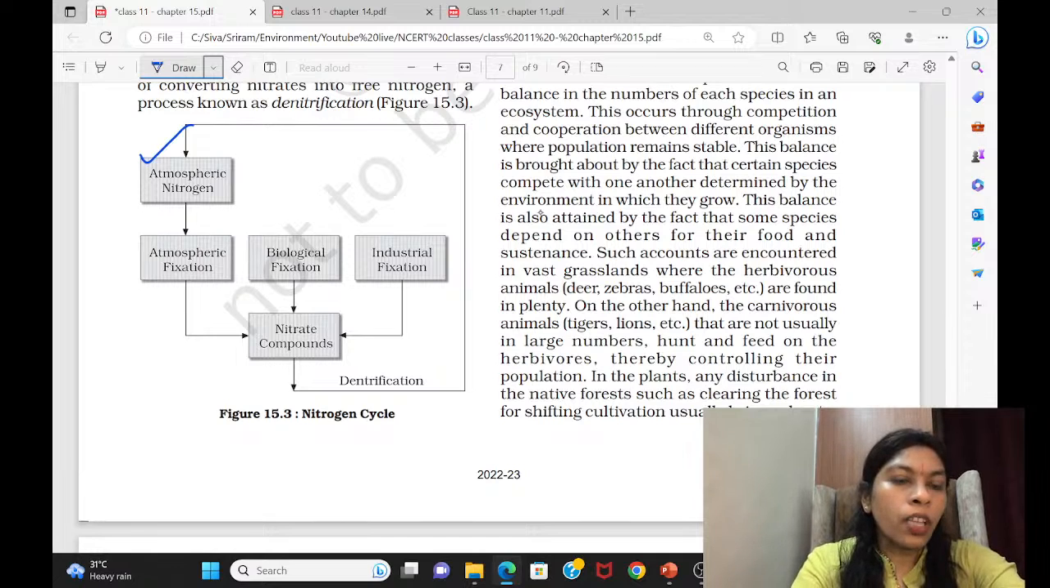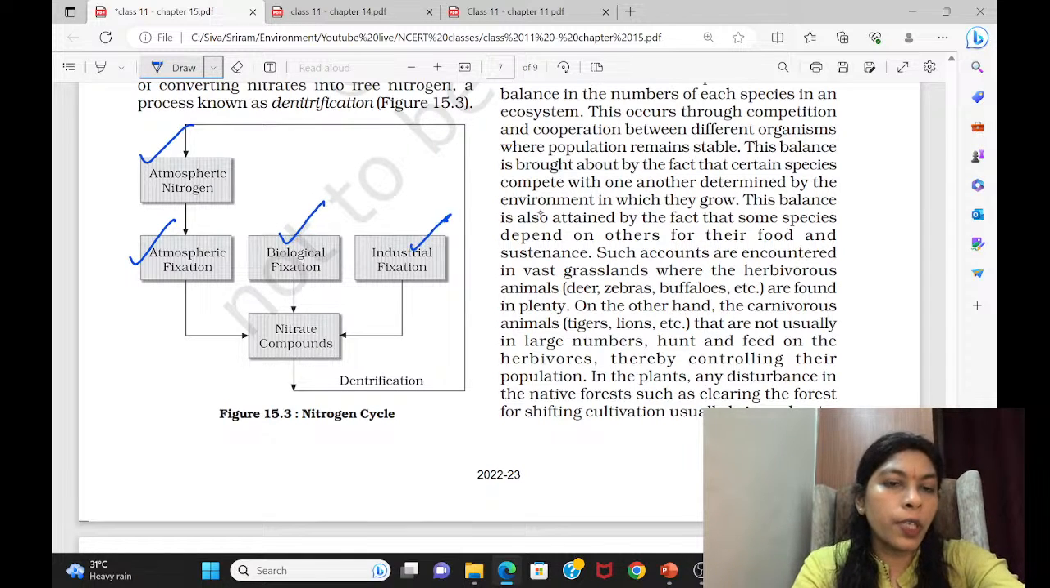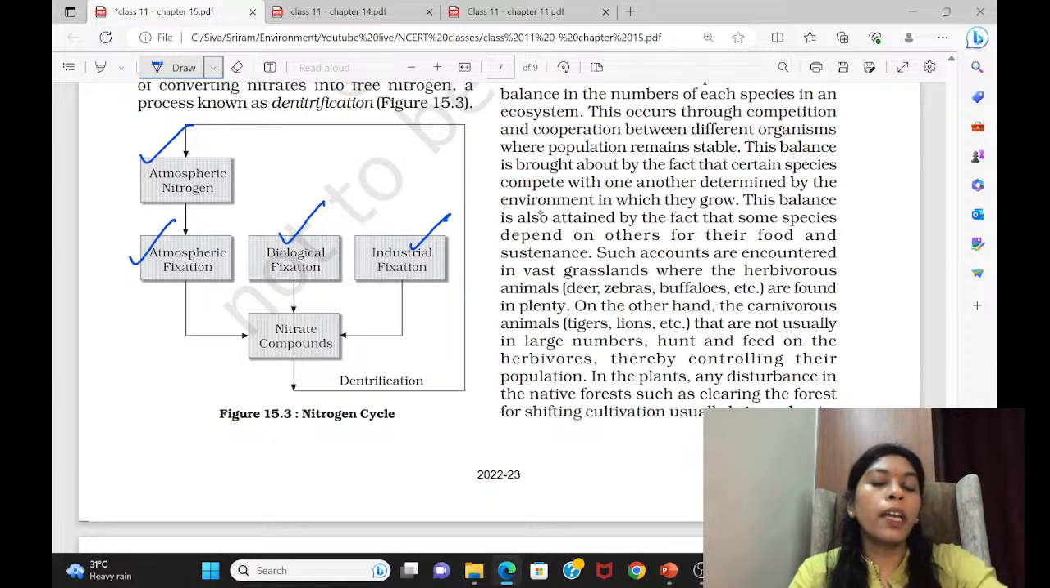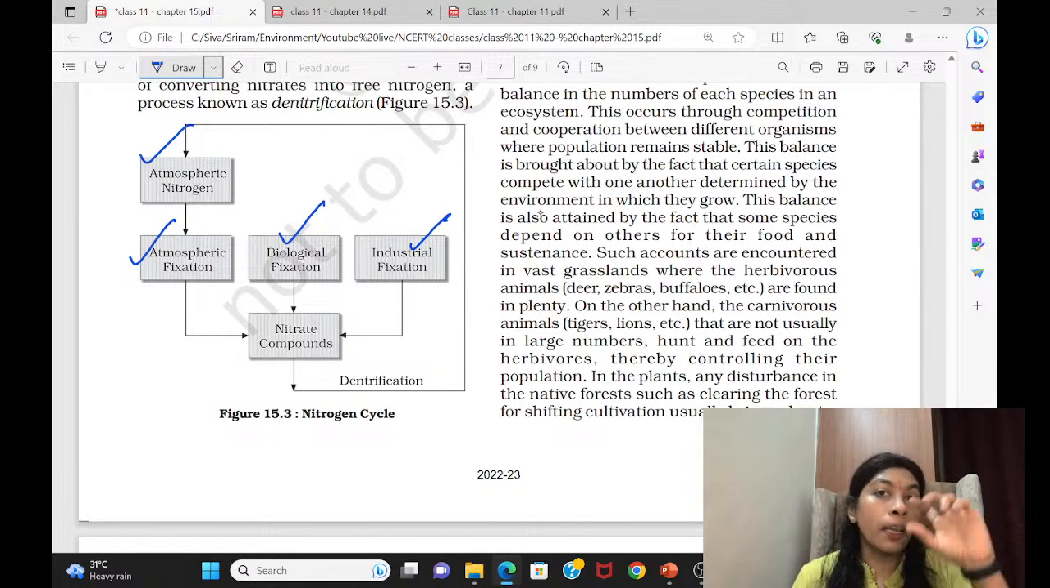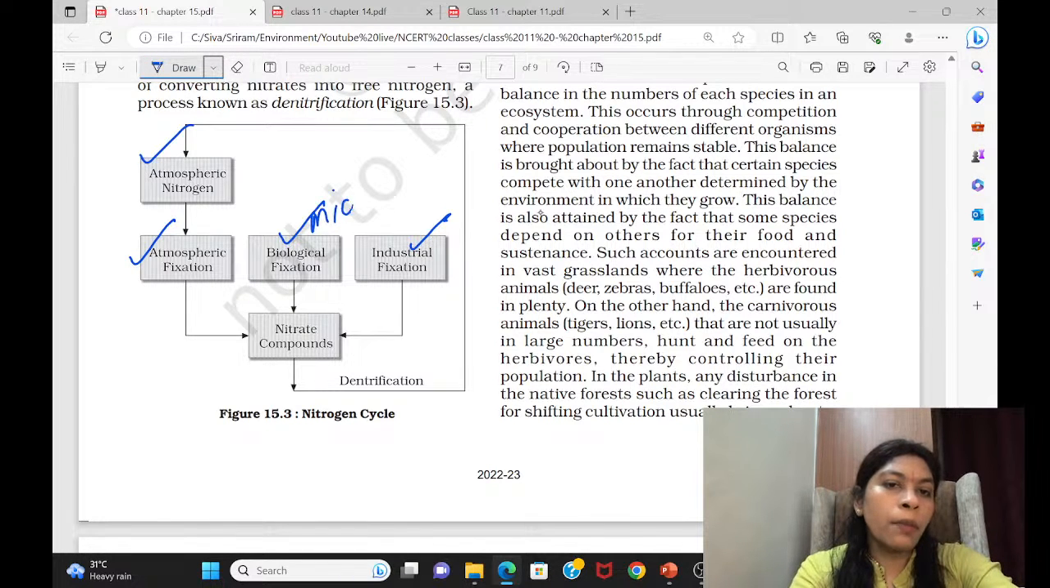One, that we call atmospheric fixation. This takes place in the form of atmospheric fixation, biological fixation, and industrial fixation. Atmospheric fixation is by certain natural events like lightning, cosmic rays, something like that. They try to fix the atmospheric nitrogen, which we call the elemental form of nitrogen, into the soil. In the same way, some microorganisms also take the elemental nitrogen.